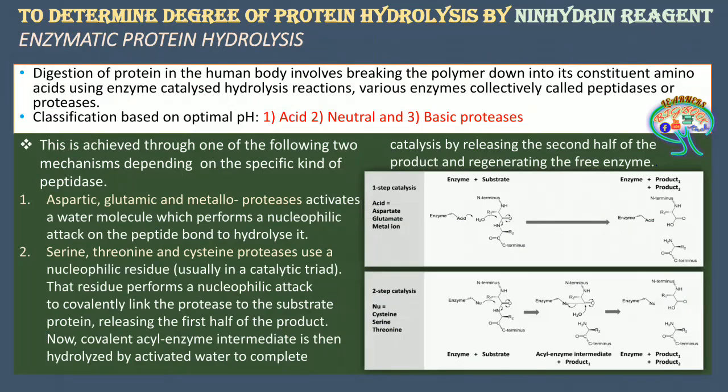Before that, we have to understand how this same process takes place in the digestive system. In the digestive system, the pH of the stomach is around 1.5 to 2.5, which is a very acidic pH.